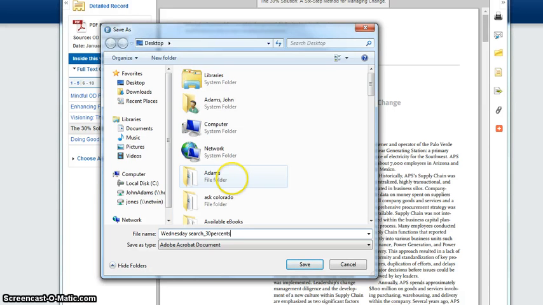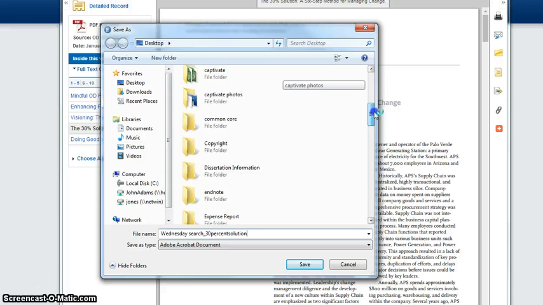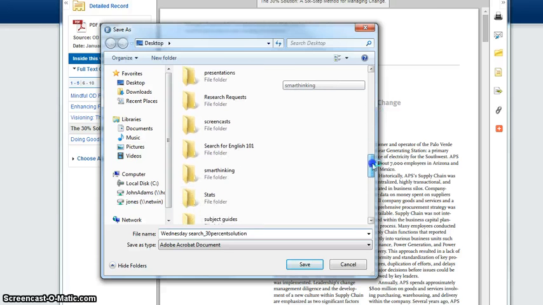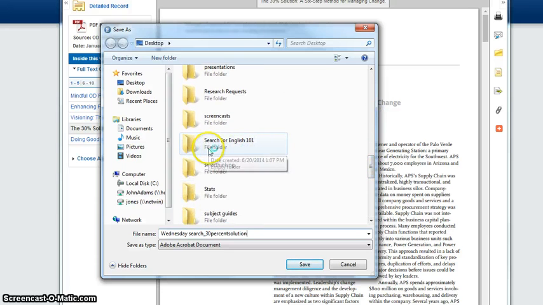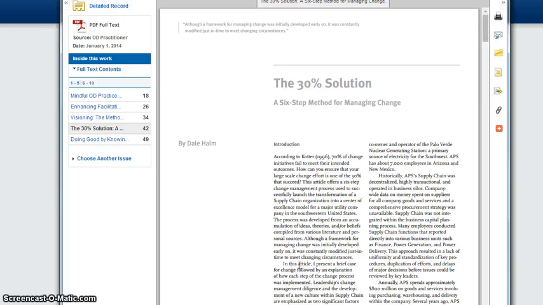Oops, can't type. Solution. And then what I did previously is I right-clicked on my desktop, and I made a folder. So what I can do is save all of this stuff just for this particular search today, or I could save it for a particular class. And that's just a strategy. You don't necessarily have to do that, but it's an easy way to organize all of your documents.